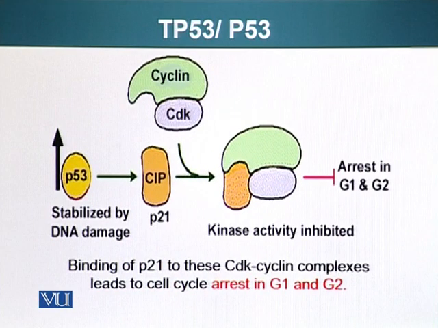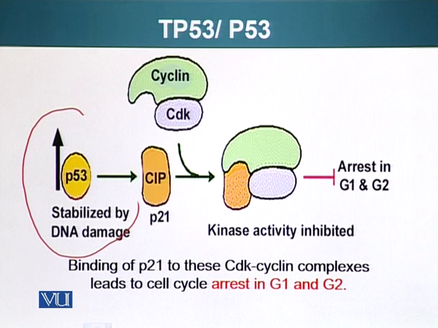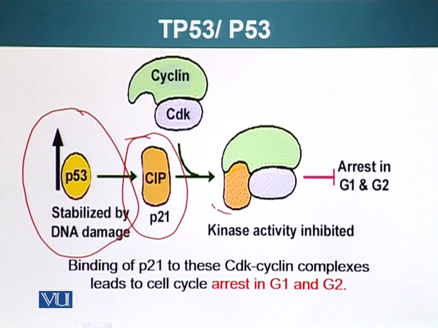When there's DNA damage, the P53 is stabilized. It senses the proteins that sense DNA damage. They allow P53 to survive and not be destroyed. P53 basically acts as a transcription factor that increases the transcription of P21. P21 can bind many cyclins and their CDKs and result in arrest of the cell cycle.